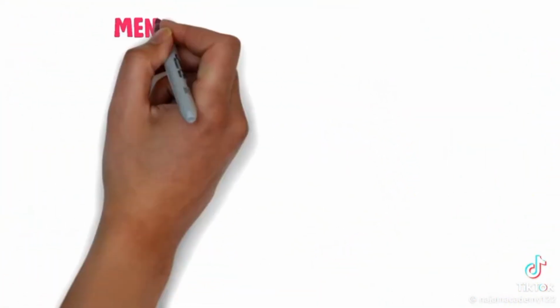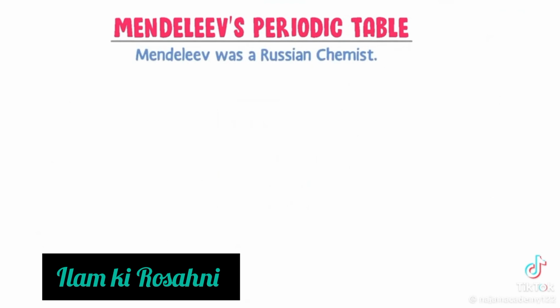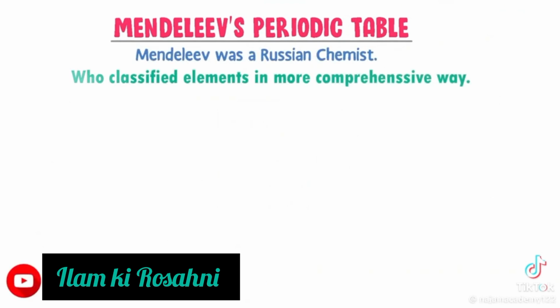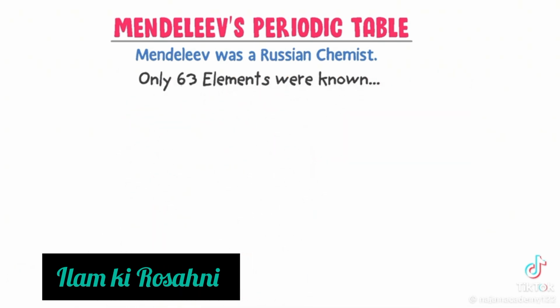Firstly, now let me discuss Mendeleev's periodic table. Mendeleev was a Russian chemist who classified all elements in a more comprehensive way. Only 63 elements were known at that time. Here the question is, how did he classify all these 63 elements?